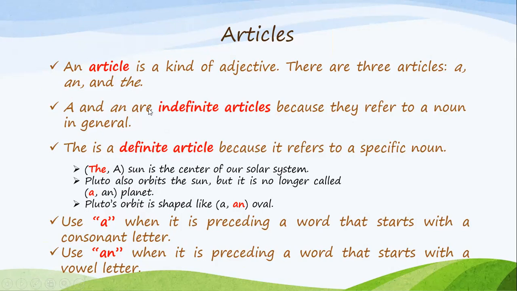However, a and an are indefinite articles. Why? Because they refer to a noun in general. Remember, definite and indefinite. Indefinite, not specific.